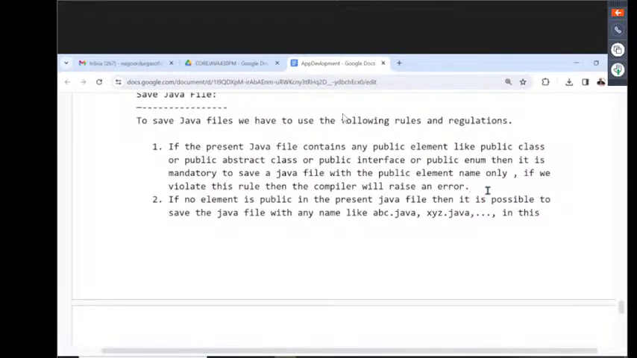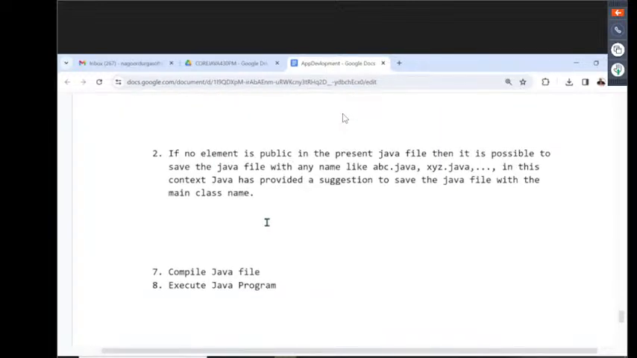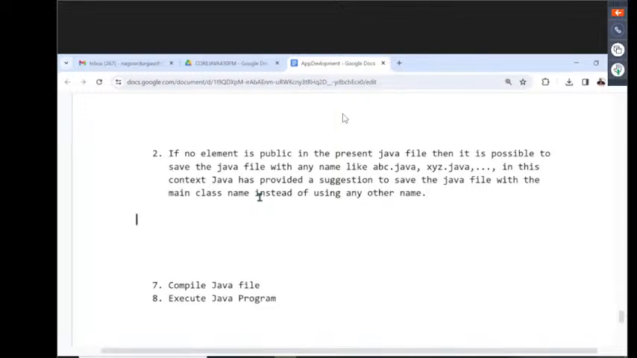Now read out this second statement. If no element is public in the present Java file, then it is possible to save the Java file with any name, like abc.java, xyz.java, and so on. In this context, Java has provided a suggestion to save the Java file with the main class name instead of using any other name. That's exactly the rules and regulations about saving a Java file.